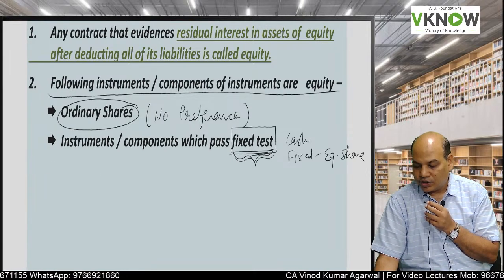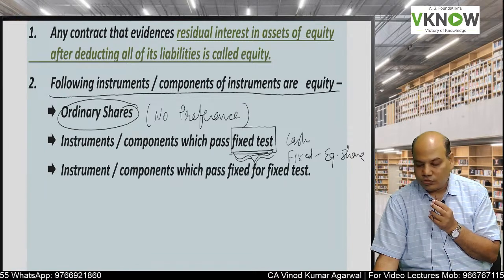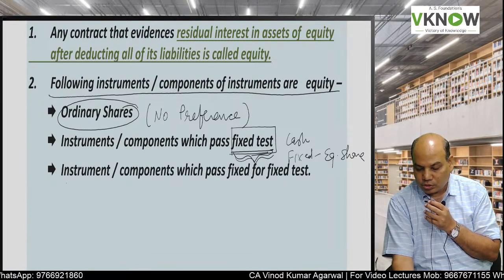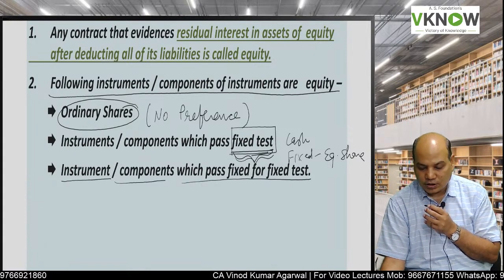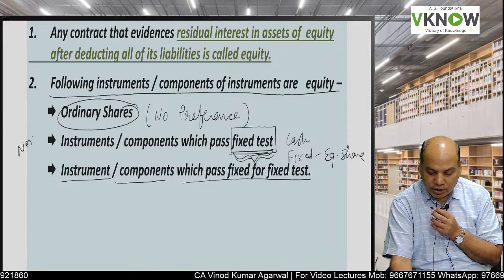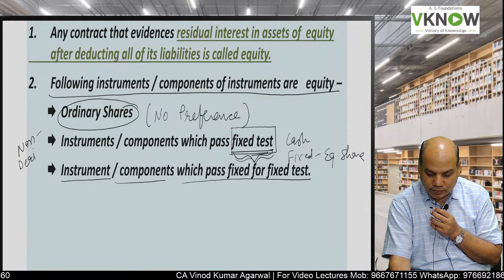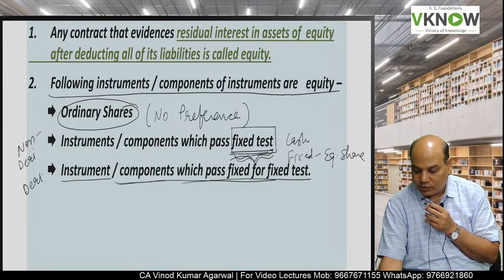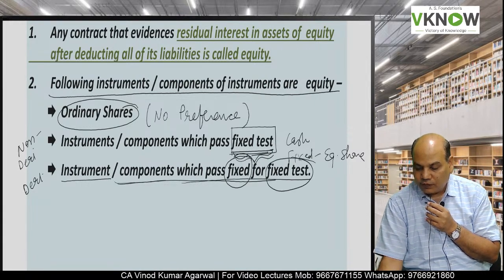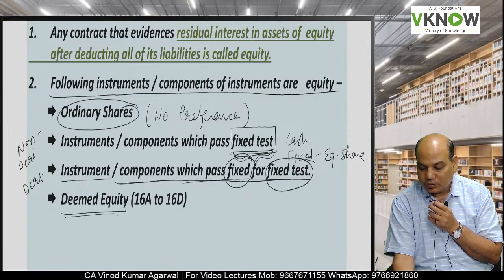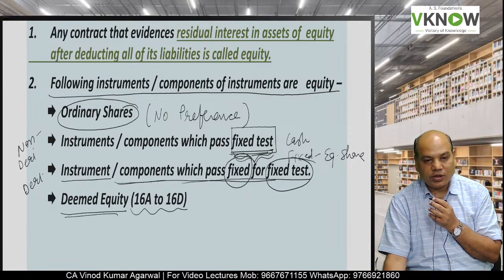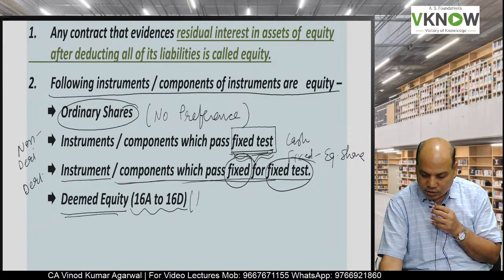Fixed cash, fixed equity shares is an equity instrument, those instruments or components which pass the fixed for fixed test. So this will be a non-derivative contract, and this will be a derivative contract. That means fixed cash and a fixed number of equity shares. And then there are deemed equity, which is given in para 16A to 16D. This I will discuss later.